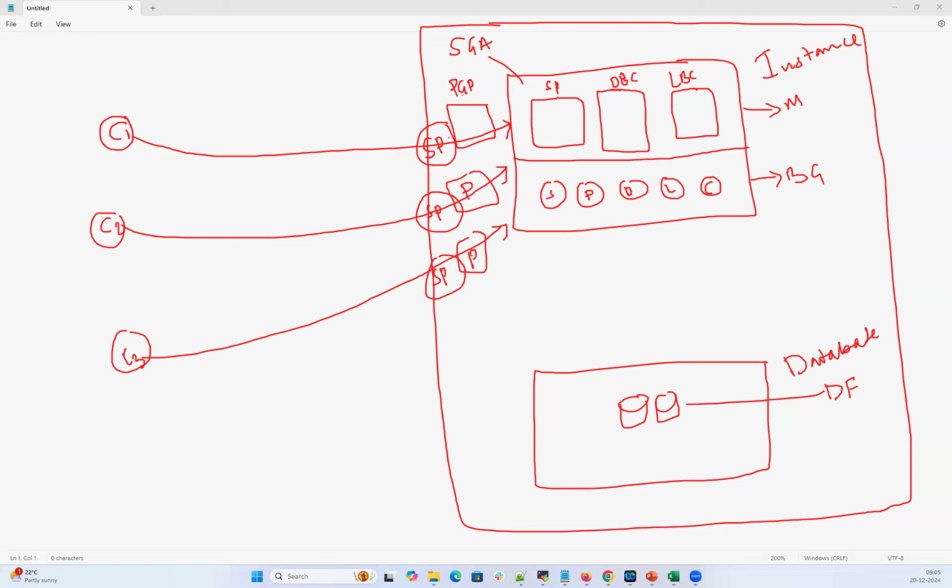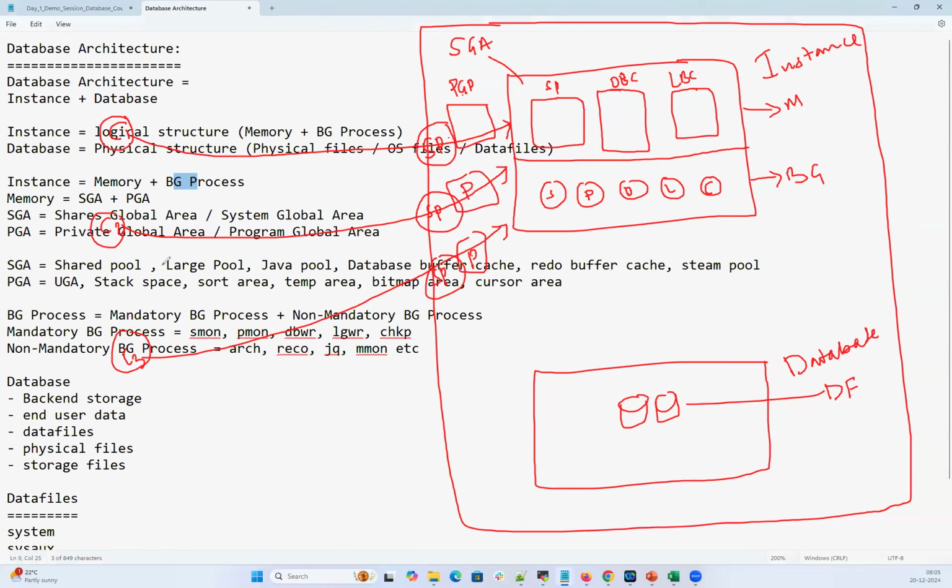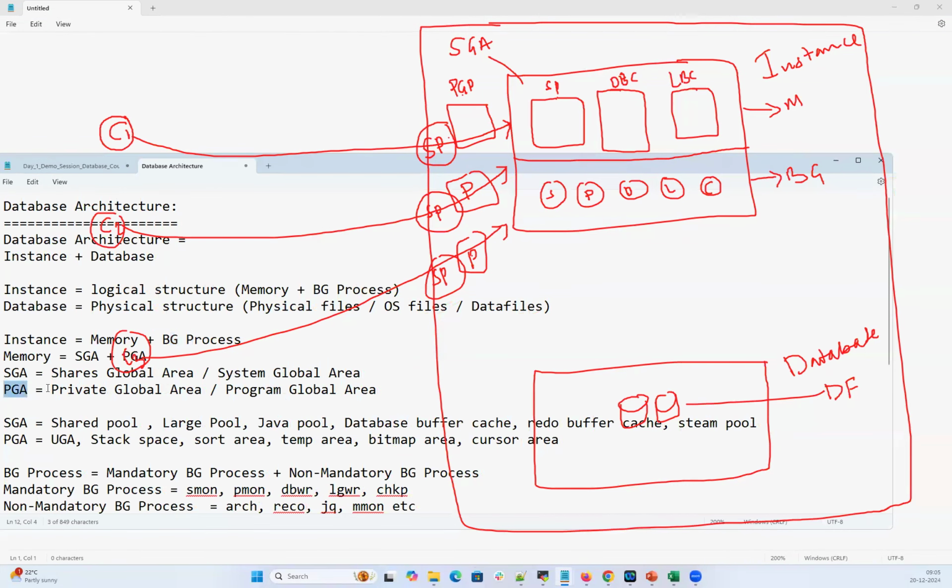And because of that reason, I mentioned here that a PGA is nothing but private global area or program global area. Why is it private? Because if three users are connected, there are three PGA memory components. If 100 users are connected, there are 100 memory components for PGA. Each PGA is private to that particular single user.